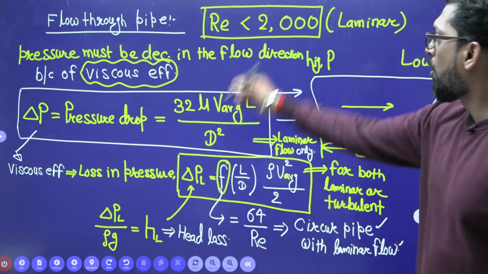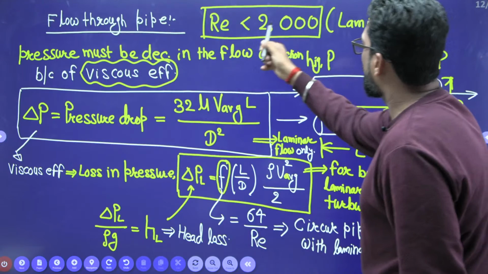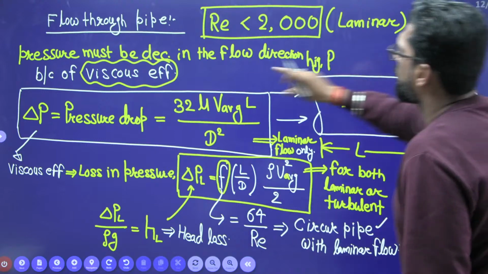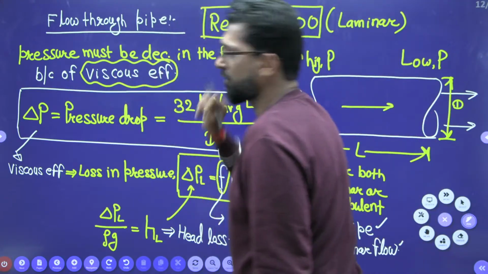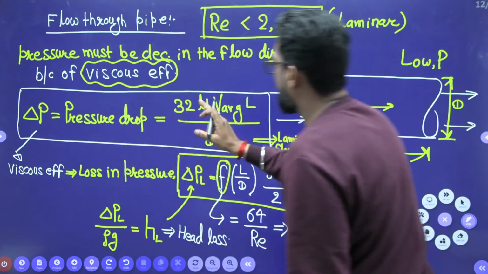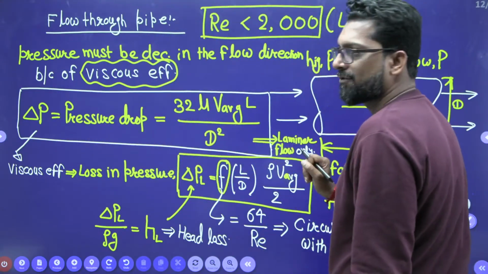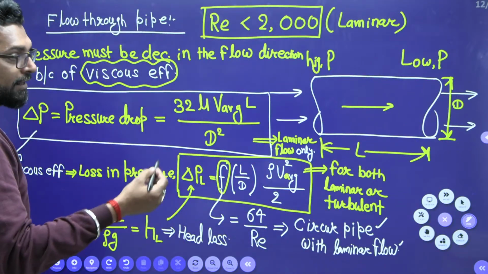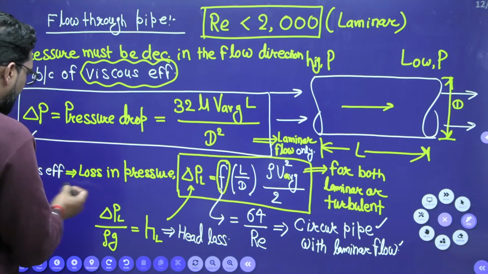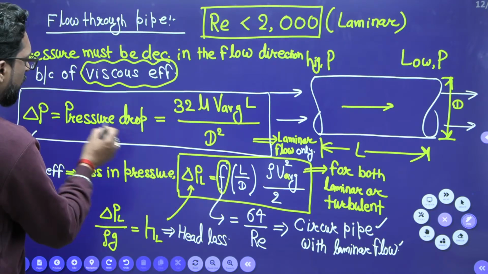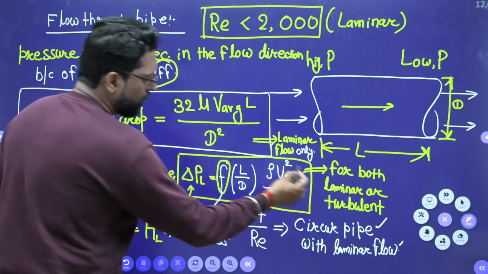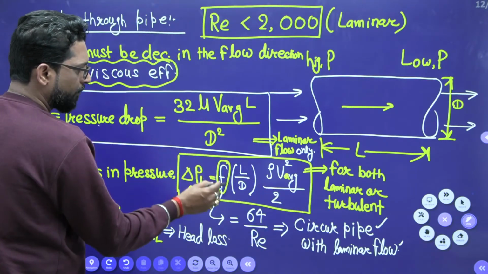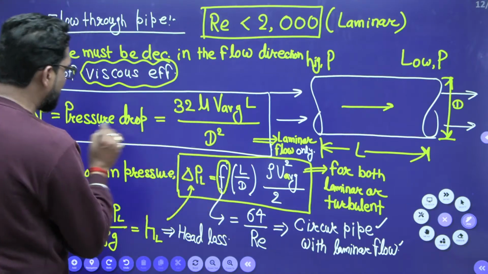So for flow through a pipe, if the Reynolds number is less than 2000, the flow is laminar, so pressure must decrease in the flow direction because of viscous effect. So what is the pressure drop? The pressure drop is 32 mu V average L by D square. This is only for laminar, but if the flow is turbulent or otherwise, due to the viscous effect there is a pressure loss. This pressure loss is for laminar and turbulent.